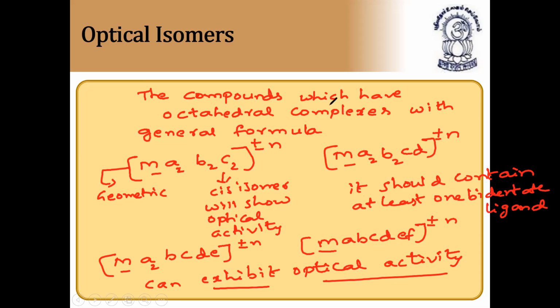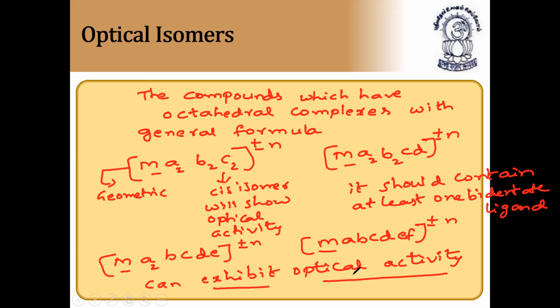So the compounds which have octahedral complexes with at least one bidentate ligand, having general formula M A2 B2 C2 plus or minus n, M A2 B2 C D plus or minus n, M A2 B C D E plus or minus n, M A B C D E F plus or minus n, can exhibit optical activity.